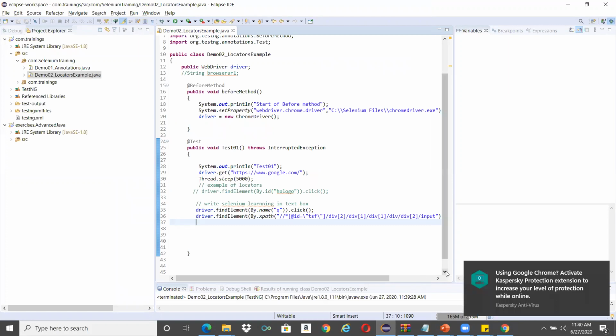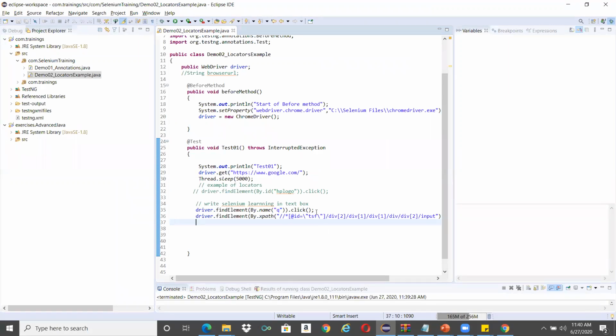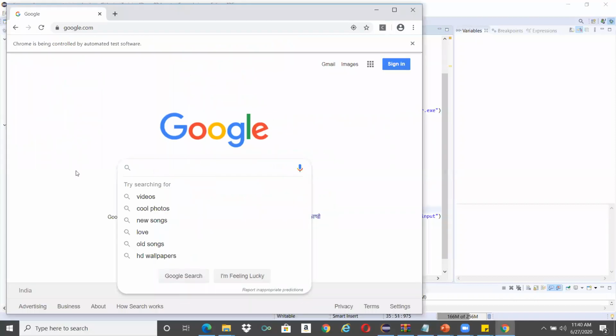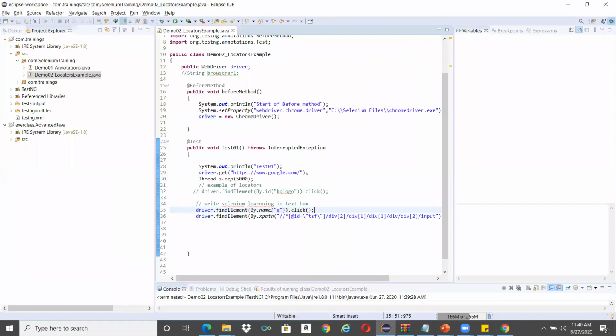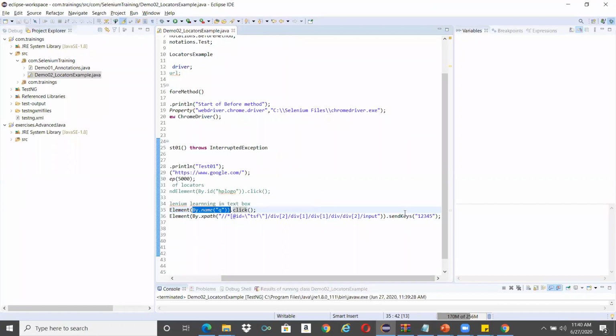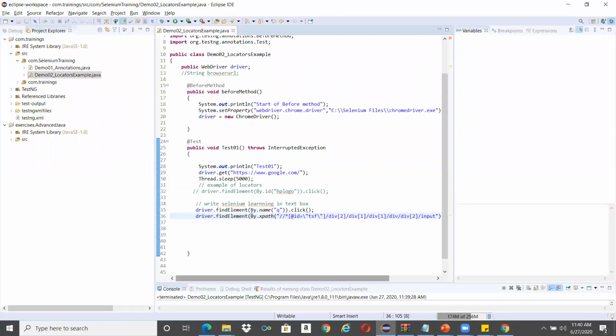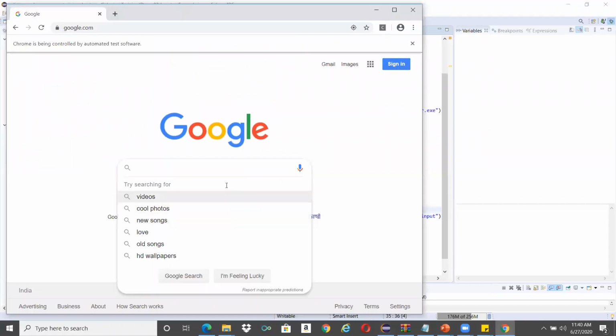Because if it is not clicking on this particular element, this entire drop down will not be opened. Only after this click will the drop down open. So that means this particular action is getting performed successfully, clicking by identifying using the name method. Somehow the send_keys method is not working. I'll check about it and get back to you. So this is how we try to find the element on an object.